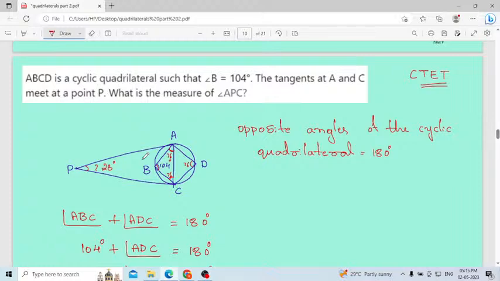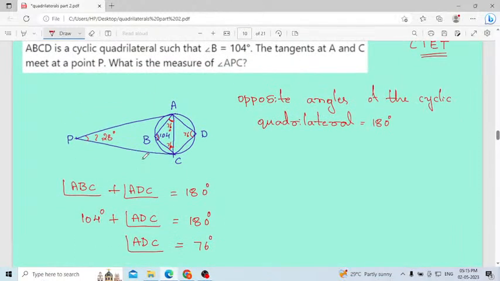Yes, Usharan, this problem looks lengthy, but it is straightforward. First, what is given? They gave 104. In a cyclic quadrilateral, opposite angles sum to 180 degrees, so 180 minus 104 gives 76. Then this 76 and angle PAC are equal, because here this is a tangent and this is the chord. The angles must be equal.